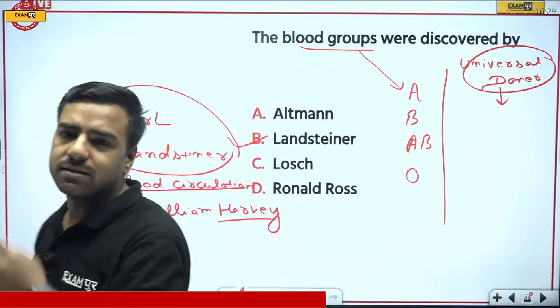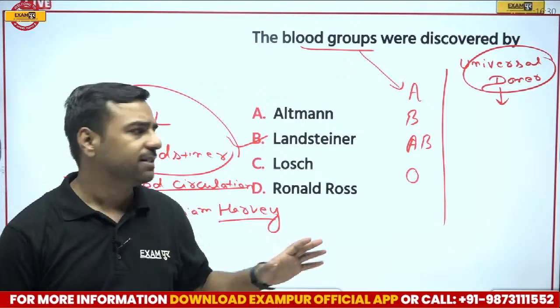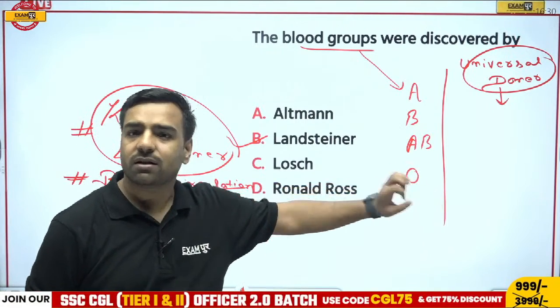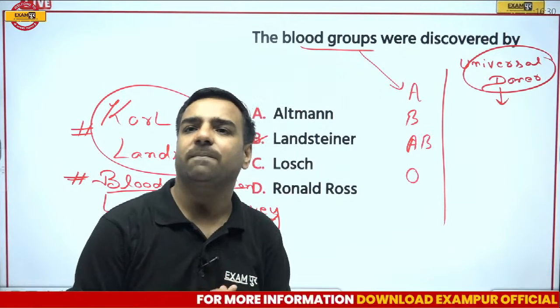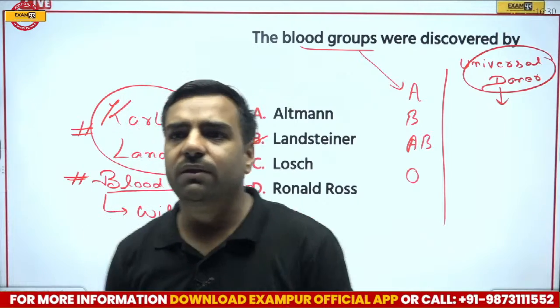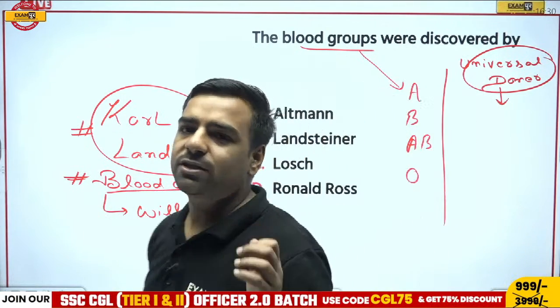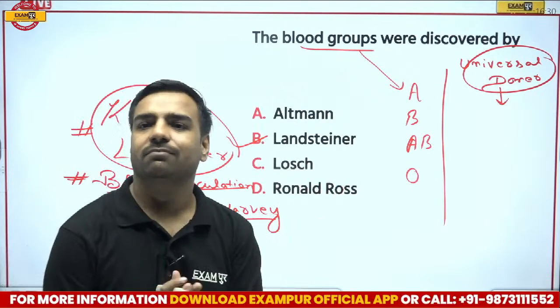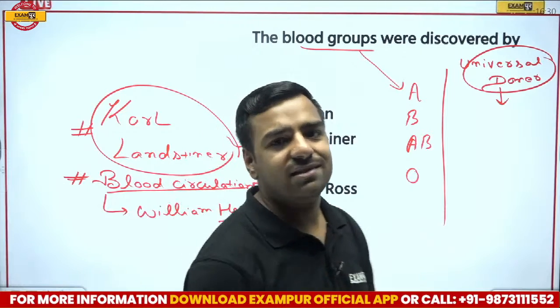Why I am asking this? Because I want to ask one more question from this part. Please answer this in a super fast manner because everyone knows about it. But one more thing will come out from your answer, and that is the important one. So yes, very good. So you are all giving answer O. Okay, Kundan, no issues. Slowly and slowly you will be perfect here. So O is the universal donor, but I wanted to ask in another way.